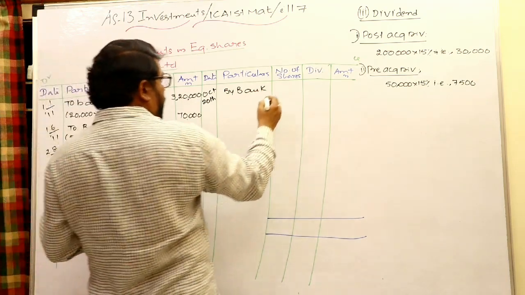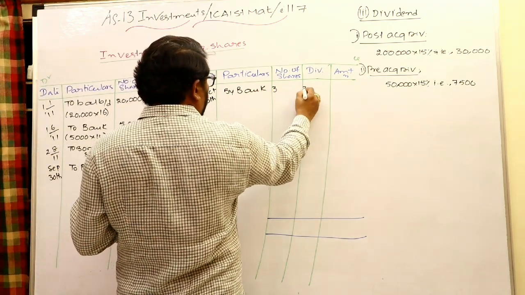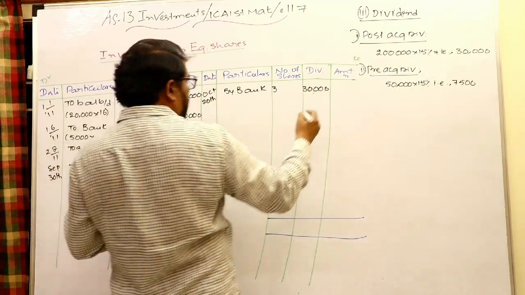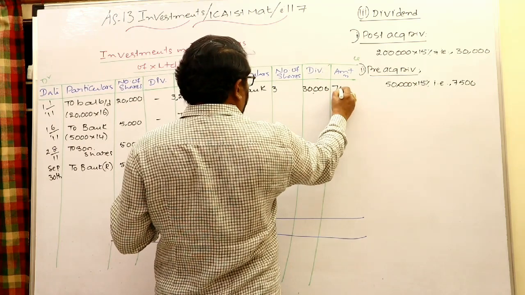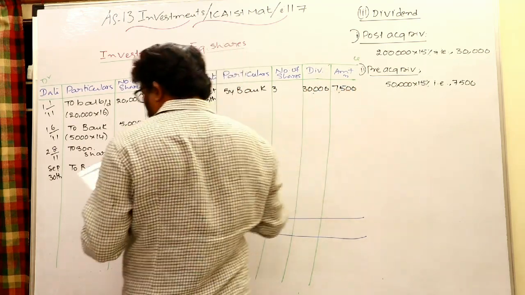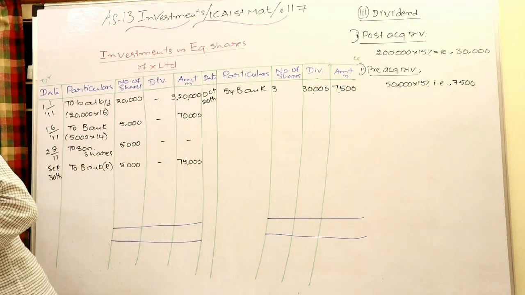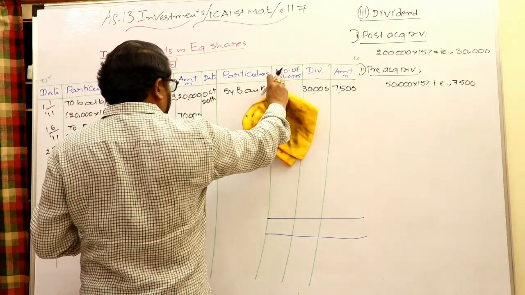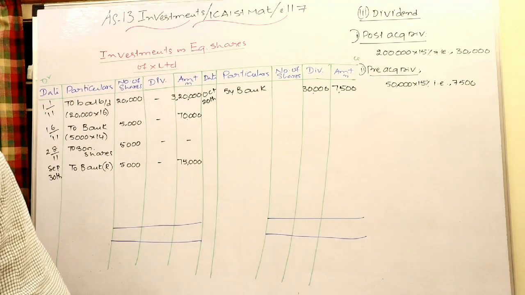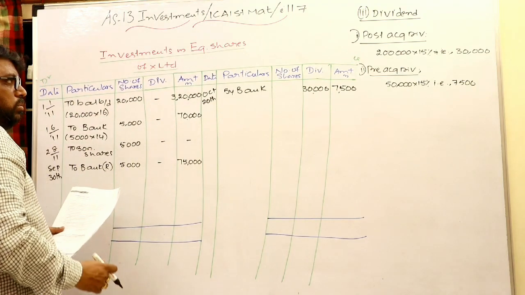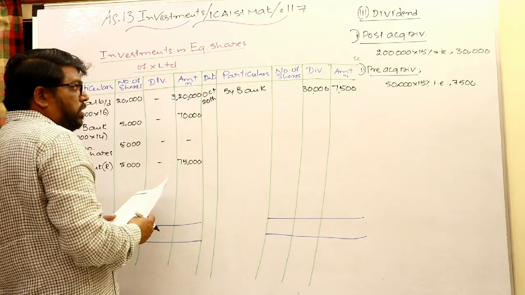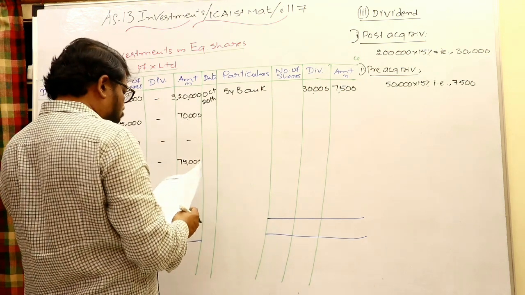So 30,000 I would like to write as post acquisition dividend in the dividend column, and pre-acquisition dividend, to reduce the cost of investment, 7,500 rupees in the amount column. 30,000 and 7,500 both are to be dealt with in a different way. 30,000 you can write as dividend, regular income, and 7,500 to be used to reduce the cost of investment.